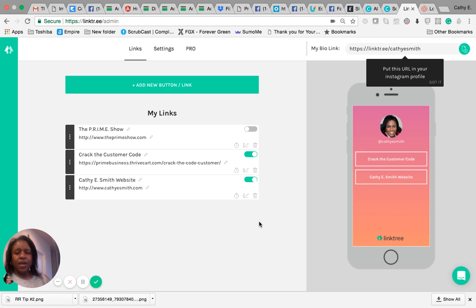And so I just wanted to share a quick tip on how to use Linktree. And basically you can click here and copy this link and paste it into your Instagram profile. So that's all for this quick video.